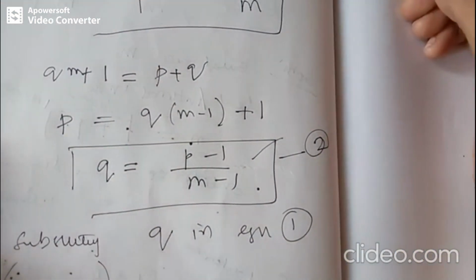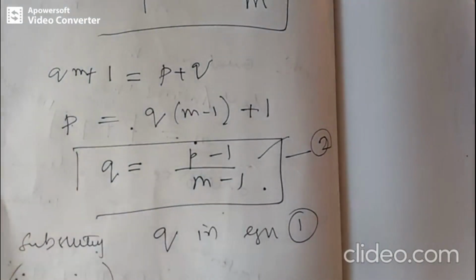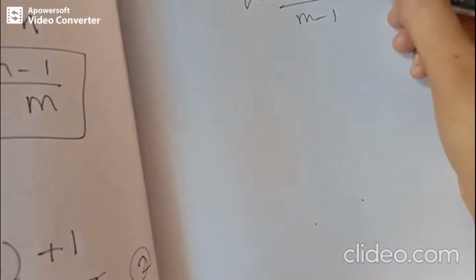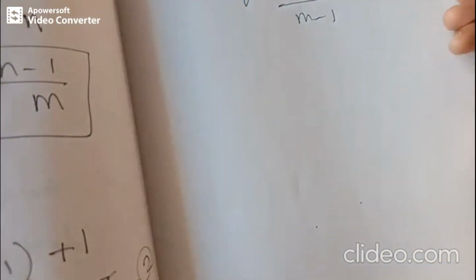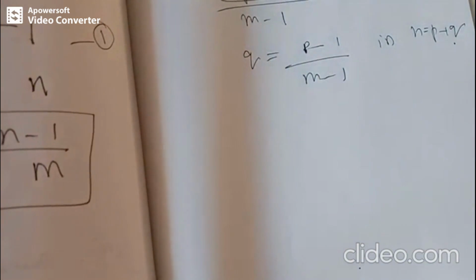What is the thing that we have to substitute? We are going to substitute q is equal to p minus 1 by m minus 1 in equation 3. What is equation 3? n is equal to p plus q. So I am going to substitute the value of q here.